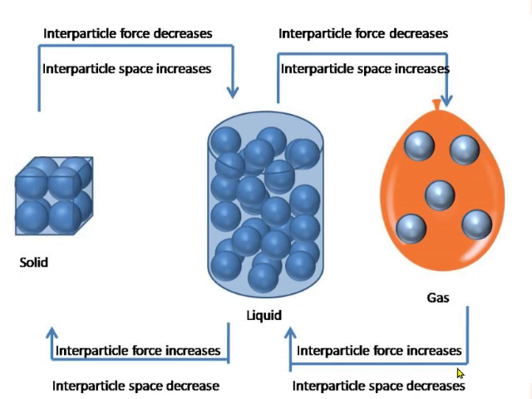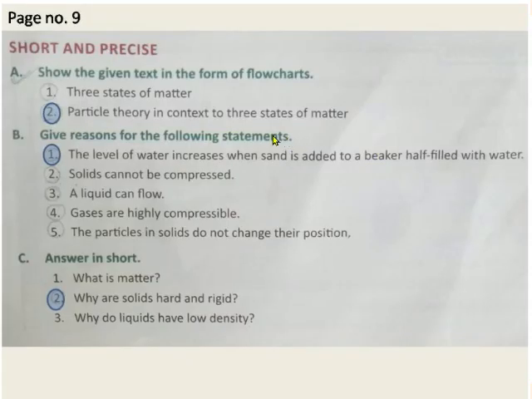When gas is cooled, the interparticle force increases and interparticle space decreases to form a liquid. When this liquid is cooled again, interparticle force increases and interparticle space decreases to form solid. This is the flow chart of particle theory in context to the three states of matter.